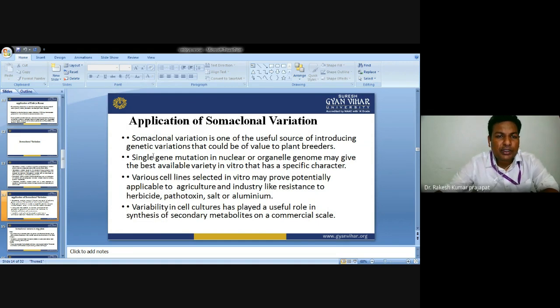Now, applications of somaclonal variations. Somaclonal variation is a useful source of introducing genetic variation that could be valued by the plant breeder. There are some single gene mutations in the nucleus or organelle genome, which may be the best available variety in vitro that has specific characters. Similarly, various cell lines selected in vitro may prove potentially applicable to agriculture and industry, like resistance to herbicides and pathotoxins, salt or aluminum. Variability in cell culture has also played a useful role in the synthesis of secondary metabolites at a commercial scale.